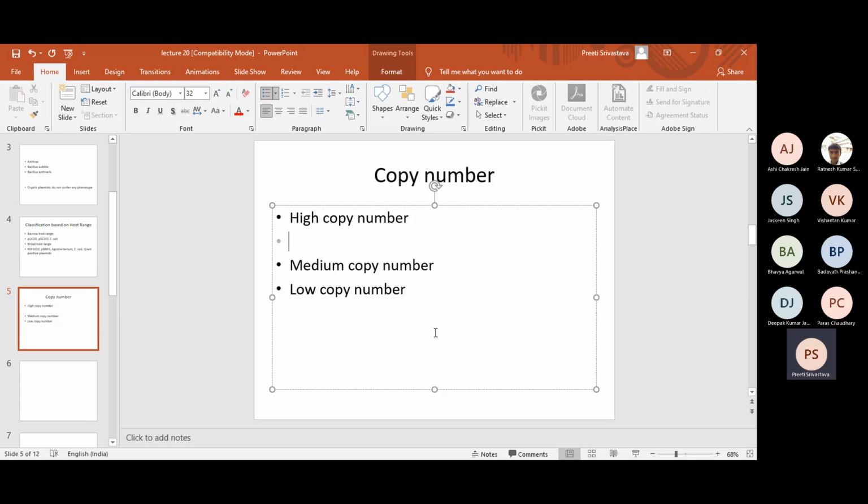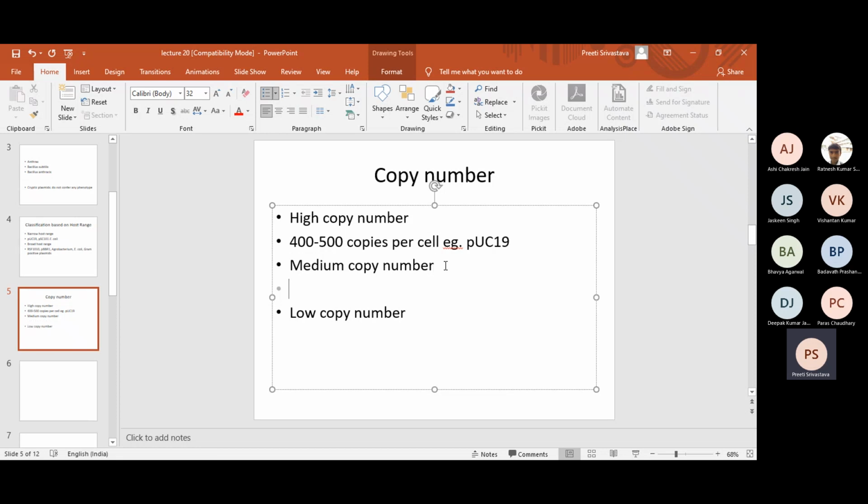Okay, so about the copy number class, plasmids can have a defined copy number, and based upon that they can be classified as high copy number, medium copy number, or low copy number plasmids. When we talk about high copy number plasmids, the copy number can vary easily from 400 to 500 copies per cell. A particular plasmid can have a maximum of up to 500 copies in a single bacterial cell.